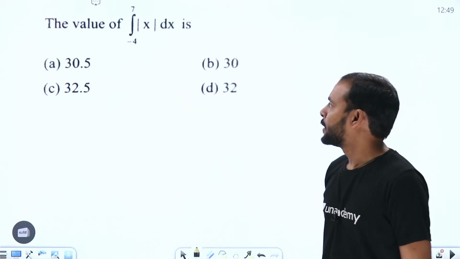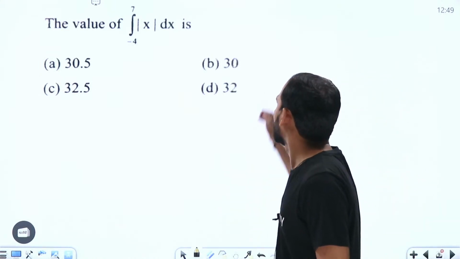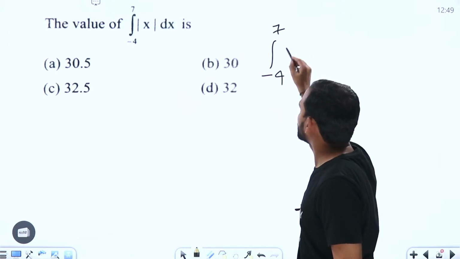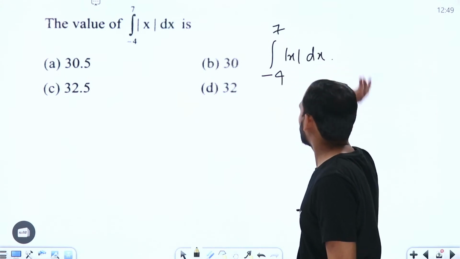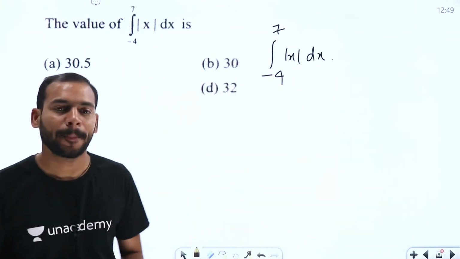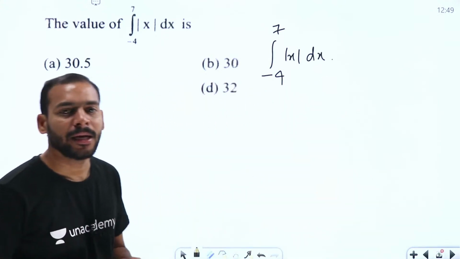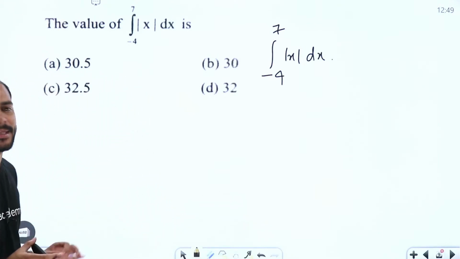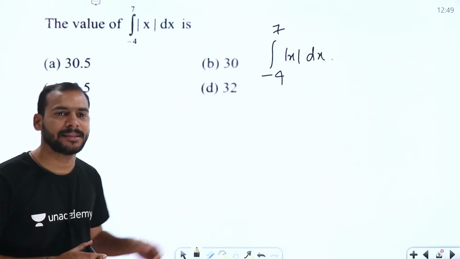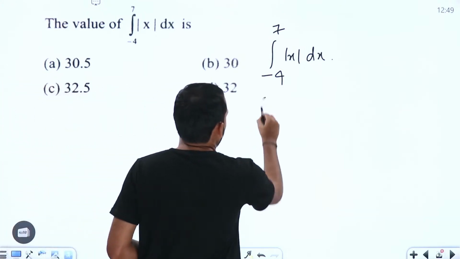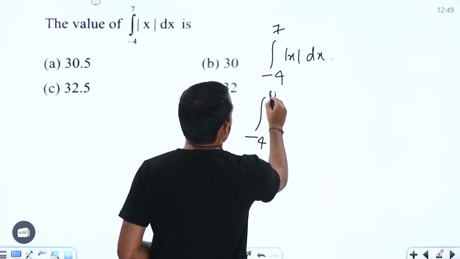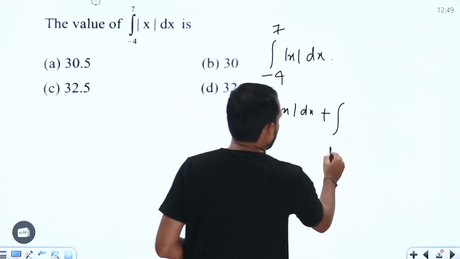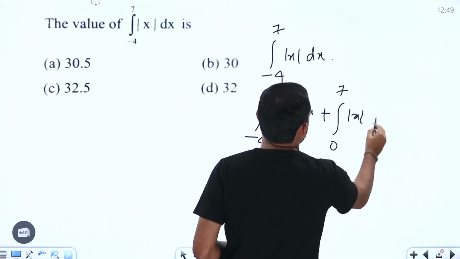Now, let us try to solve one more question. This question is based on the modulus function, which is integral from minus 4 to 7 of mod x dx here. Previously we saw the step function, where we had to break the integral wherever we get an integer value. Here we have to break the integral exactly where we get 0. That means I have to break this integral into minus 4 to 0 of mod x dx, plus 0 to 7 of mod x dx.